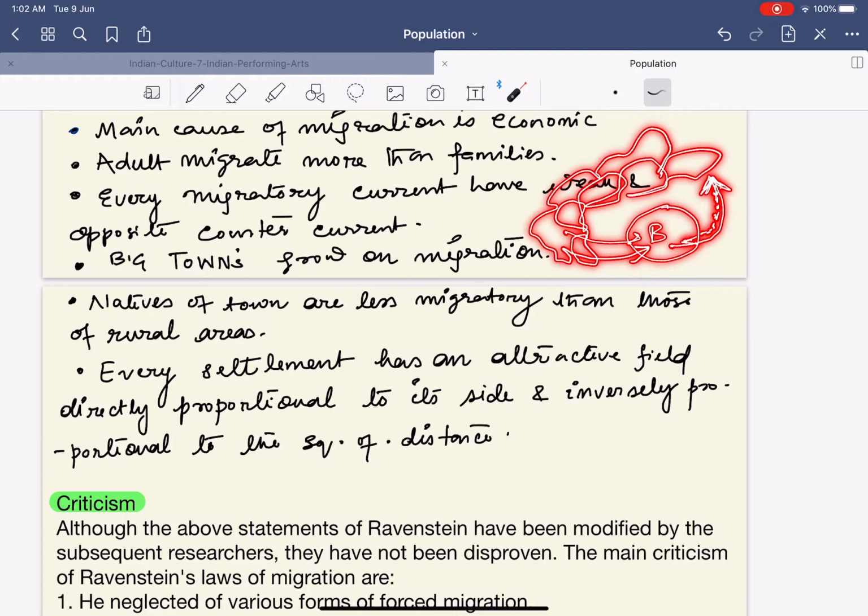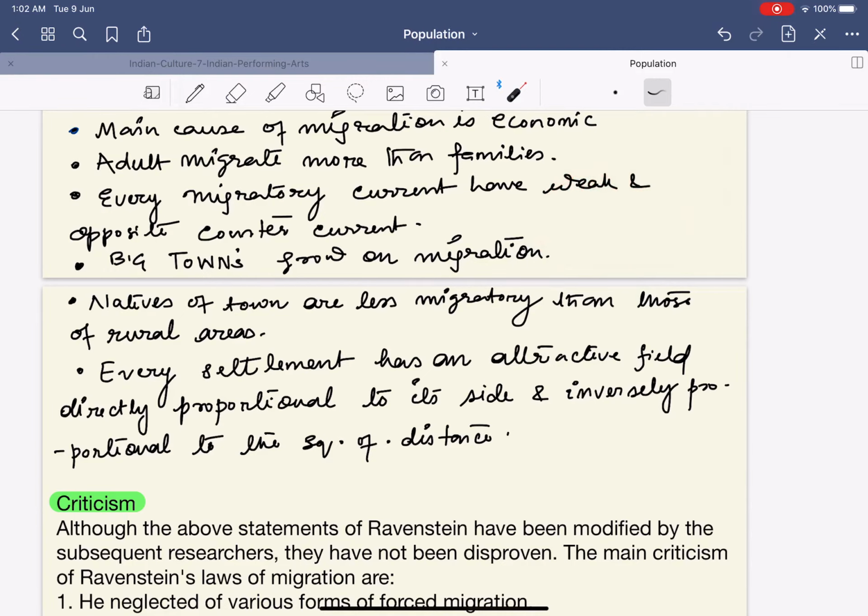Now why they will be moving out of the Bhubaneswar city? Let us understand this. See, one of the reasons why the people would be moving out is that because of the congestion of the city, or number two, it can also be the reason that they want a better living space which would be available outside the city, or number three is that people generally, in the cities, after they have completed their job, or after they have completed their complete career, or after retirement, they move back to the villages. That also happens. So it simply says that every migratory current has a weak and opposite counter current. If there is a movement from rural to urban area, then there will be a weak counter current, that is from the urban to rural area.